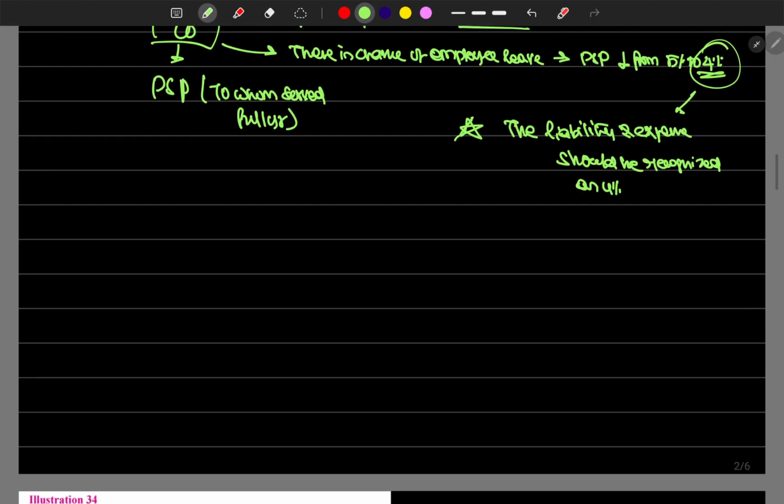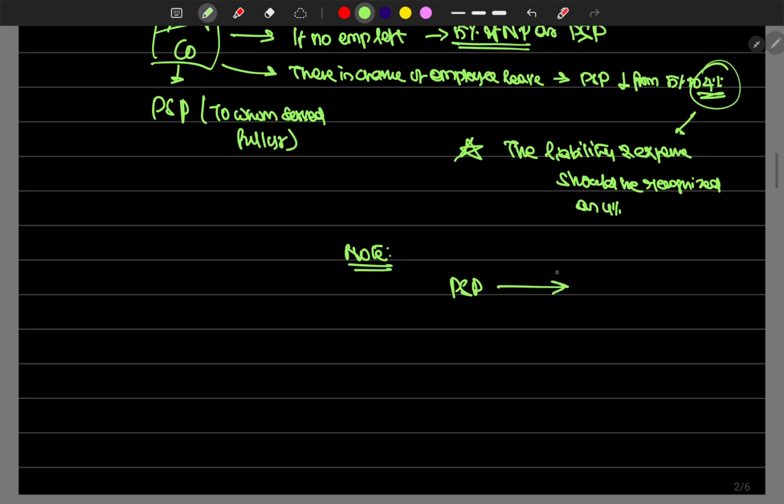Another note has been given in the question, in the book: the profit sharing plan is based on employee service, not on ownership of the firm, because the employee is not the owner of the company.